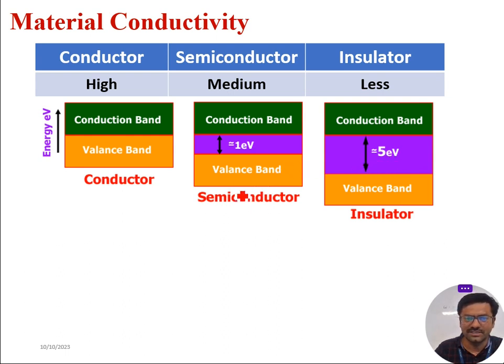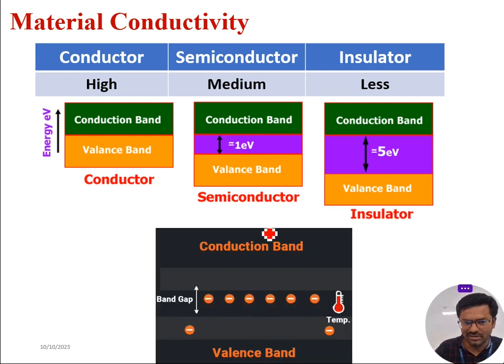Now coming to semiconductors, how can we bring the valence electrons present in the valence band to be available in the conduction band for electric conductivity to happen? There are four different ways. The first is exciting the material with temperature.